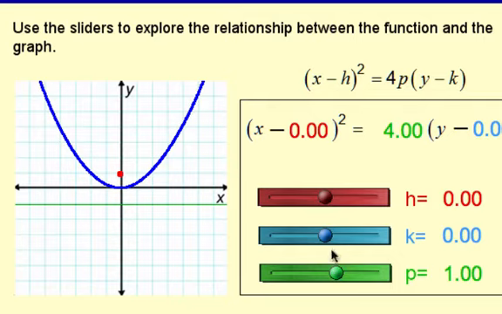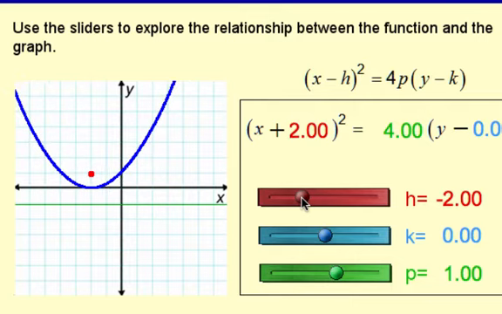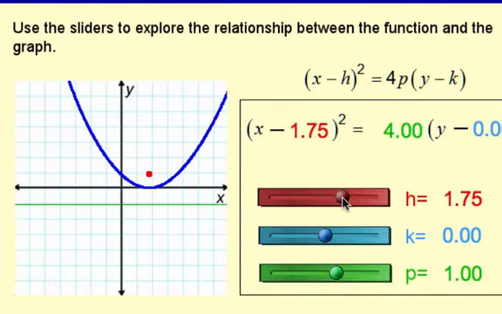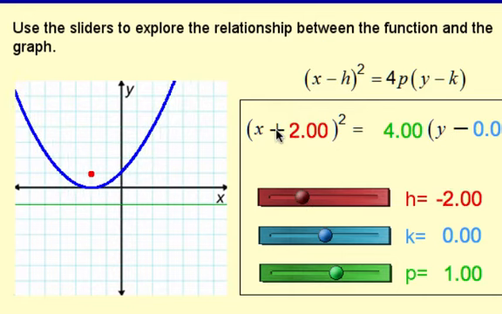So notice first that I have these sliders h and k. H translates to the right for positive or left for negative. And notice what happens with the signs. When h is positive, it actually has a minus h in the equation. But when h is negative, that switches to a plus.